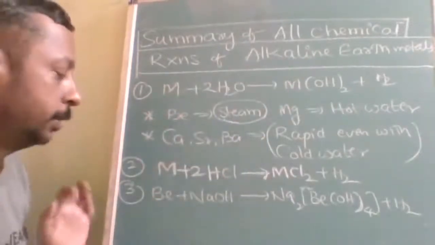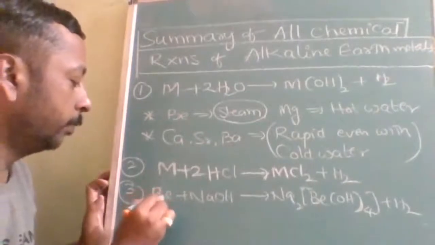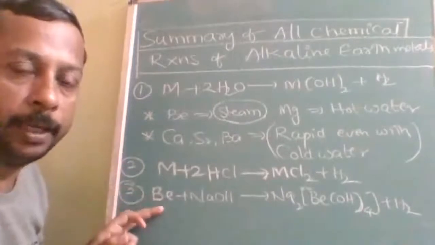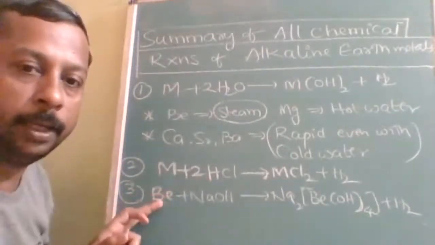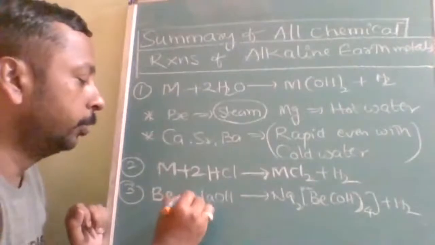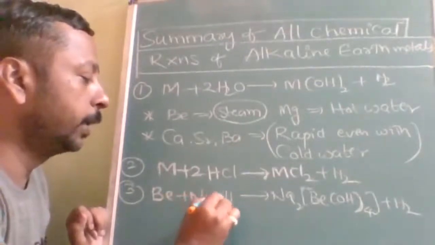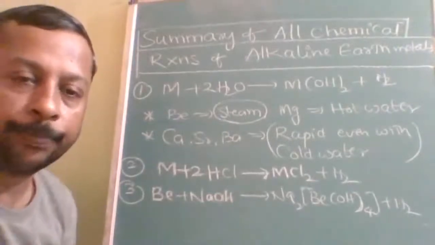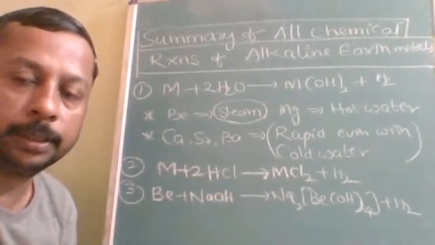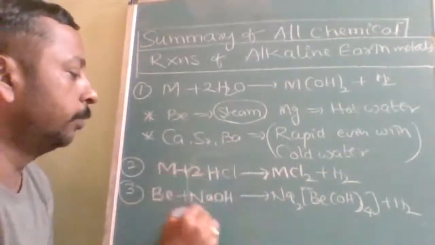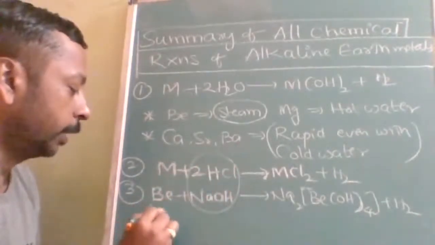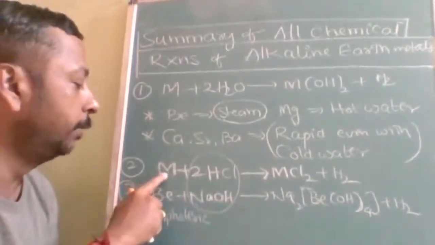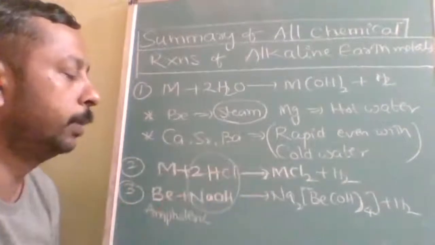But beryllium also reacts with NaOH. So beryllium can react with acid, and beryllium can react with base. If anything can react with both acid and base, then it is called amphoteric. This is the way to prove that beryllium is amphoteric. Beryllium plus HCl gives BeCl2 plus H2.